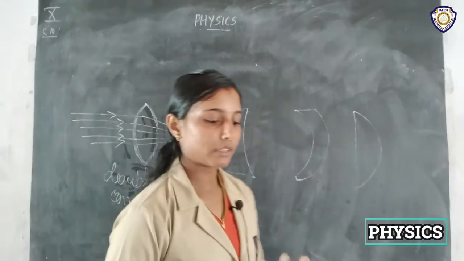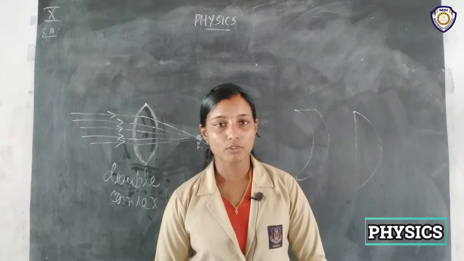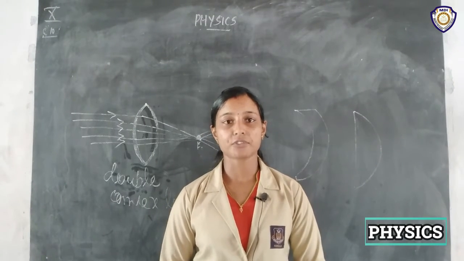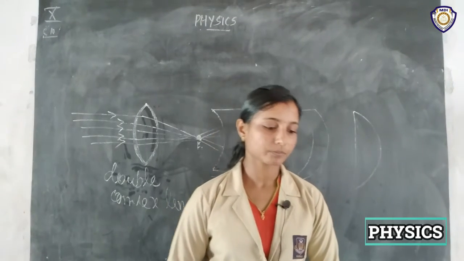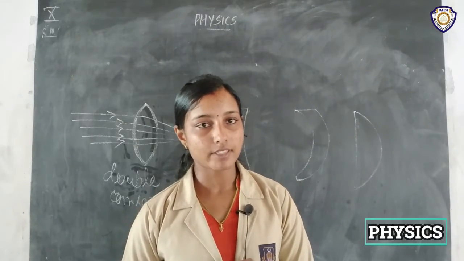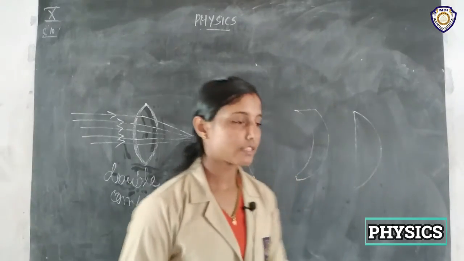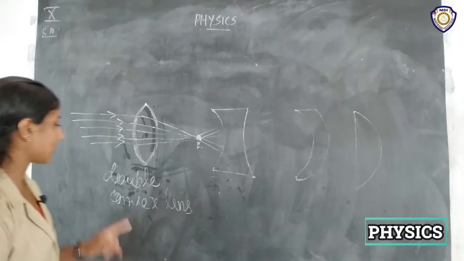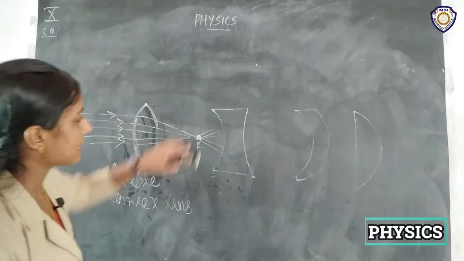If you are confused, then it will cause more confusion at the time of exams, right? So you should study your mirror part well, and after that you should study the lens part. Otherwise you might get confused. And that is about the double convex lens or convex lens. Okay, so this is a convex lens, and here